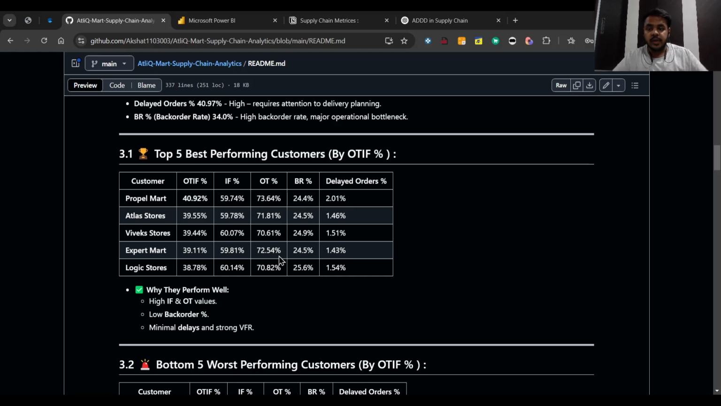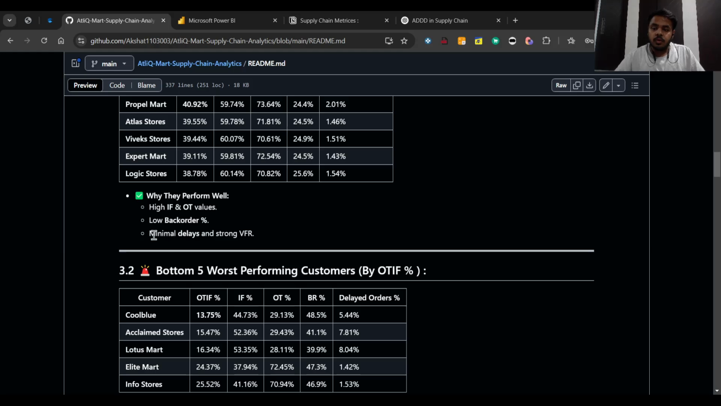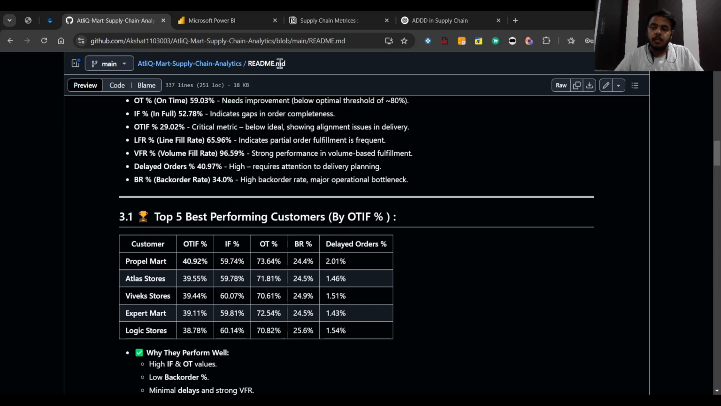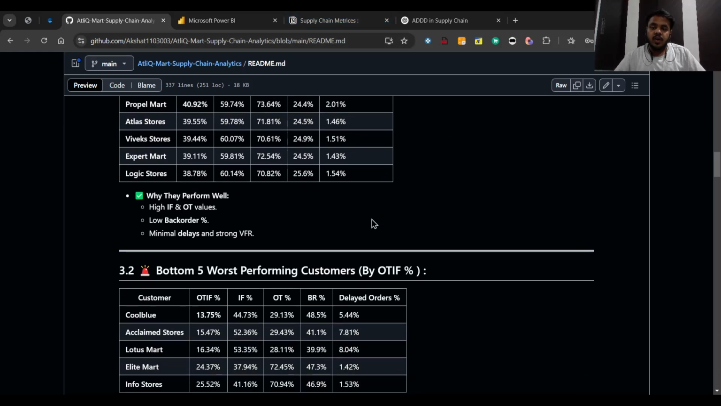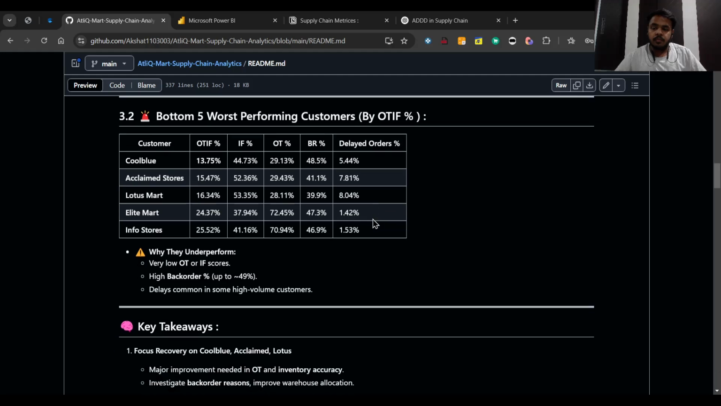Overall, the top five performing customers have an OT percentage of more than 70%, and the IF percentage is more than 60%. In terms of Logic stores and Propel Mart, they have around 60% IF percentage, and the delayed orders are very low, around 2%. Which leads to minimal delays and strong VFR. That is why they are the top five performing customers that we have.